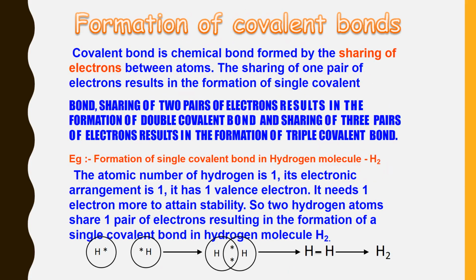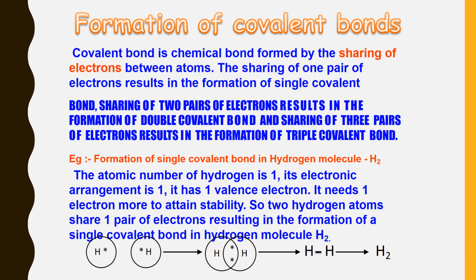Now let us see how a covalent bond is formed. A covalent bond is a chemical bond formed by the sharing of electrons between two atoms. The sharing of one pair of electrons results in the formation of a single covalent bond, sharing of two pairs of electrons results in the formation of a double covalent bond, and sharing of three pairs of electrons results in the formation of a triple covalent bond.